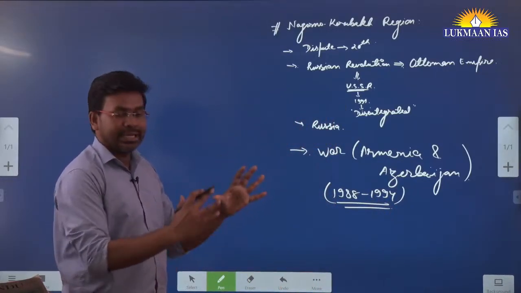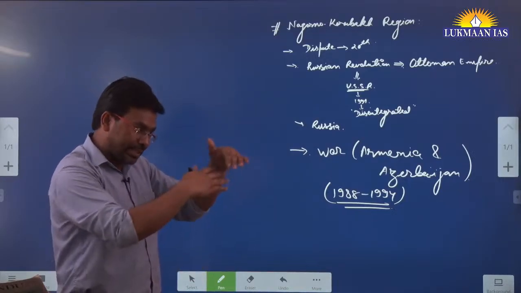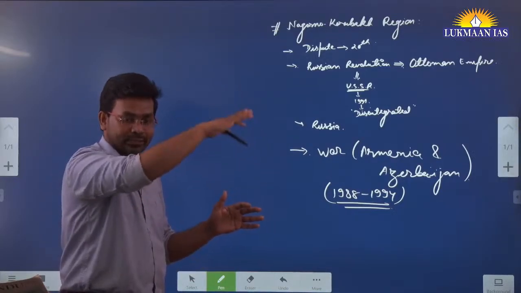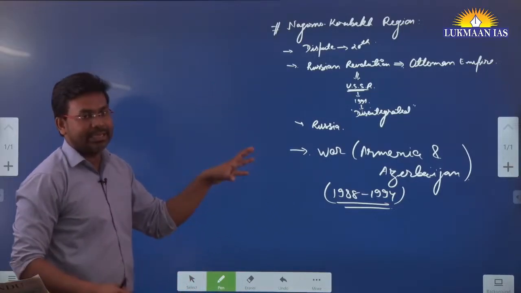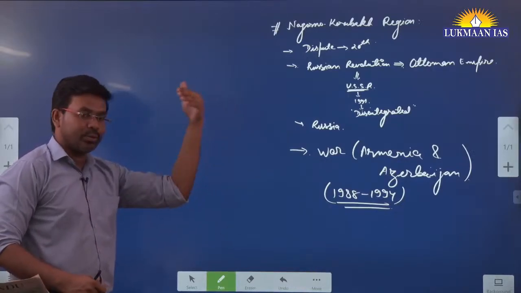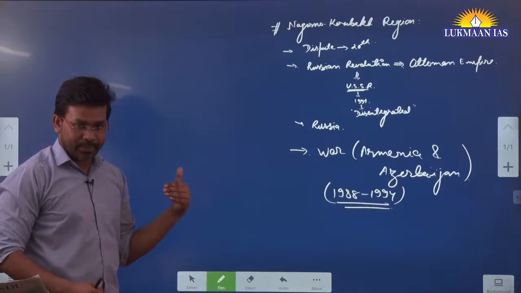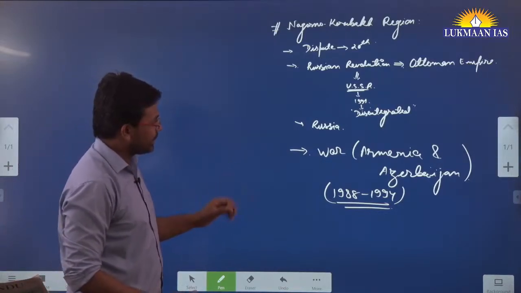Still there is a problem in that region. The region actually lies within the border of Azerbaijan, but the people residing in the Nagorno Karabakh region have ethnic ties with the Armenian people. They are ethnically Armenian people.